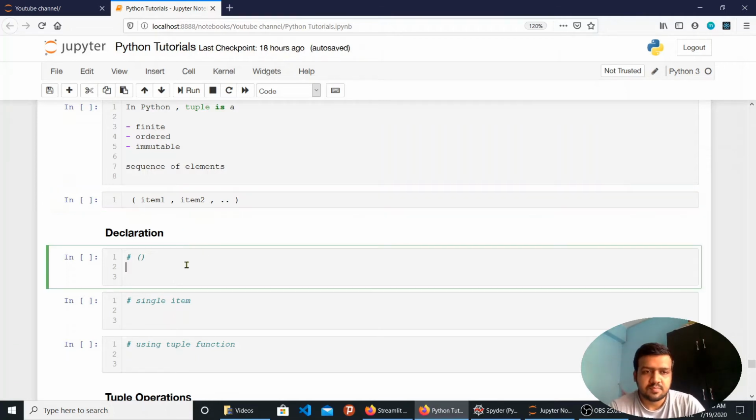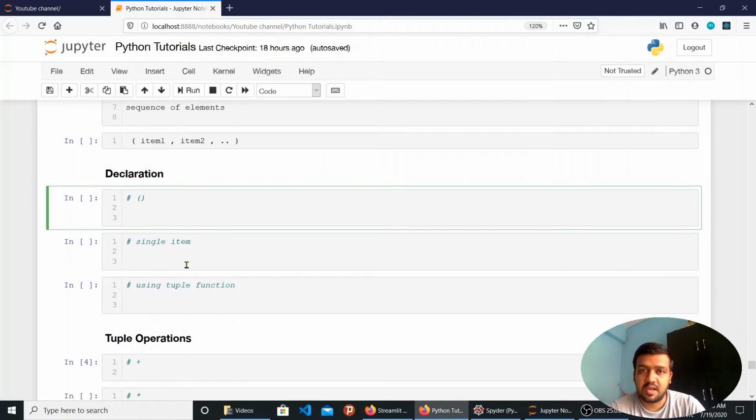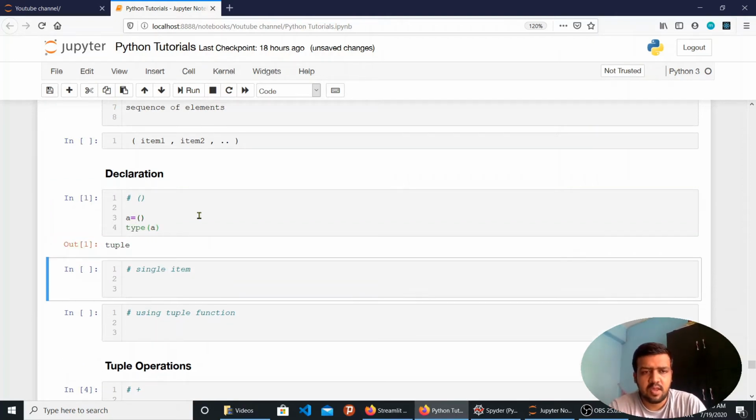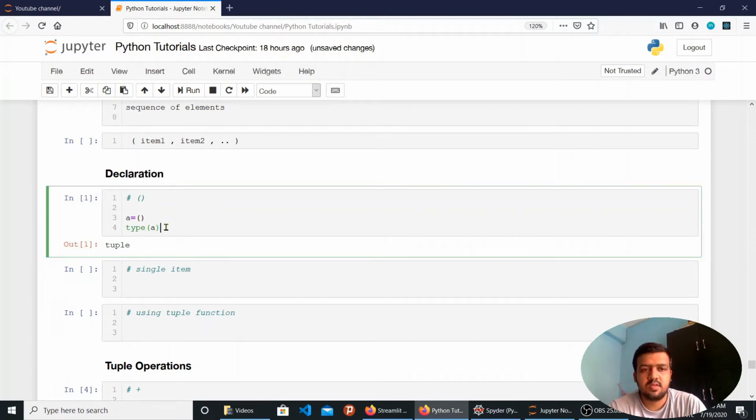Moving forward towards how to declare and create a tuple. There are two ways to create a tuple. The first is empty parentheses. We can use empty parentheses to create an empty tuple. Whenever this line is executed, as soon as the interpreter sees the empty parentheses, it will take it as a tuple. As soon as I have declared it, I can check the type of A. Here the type of A is tuple. So this is about empty parentheses.